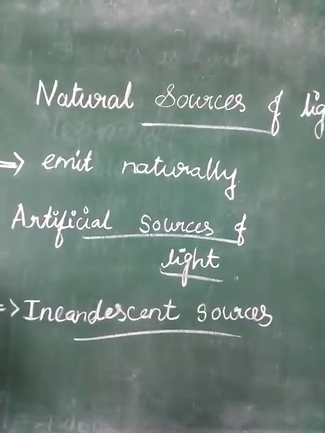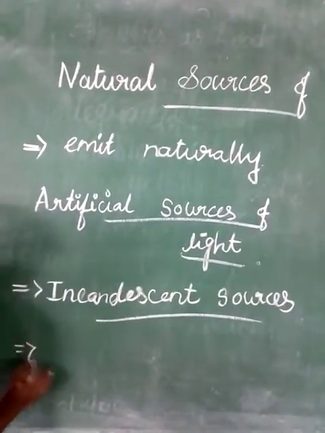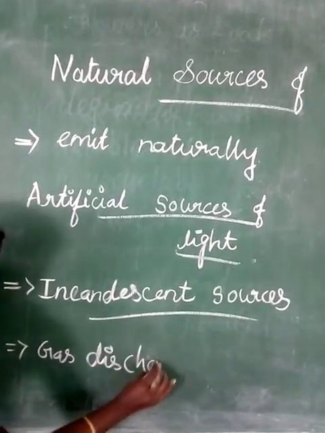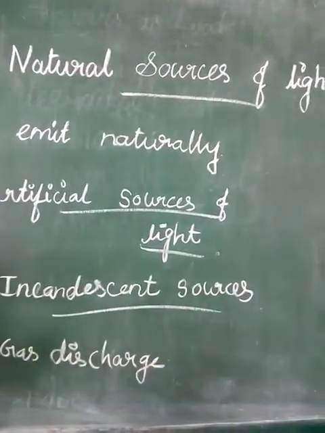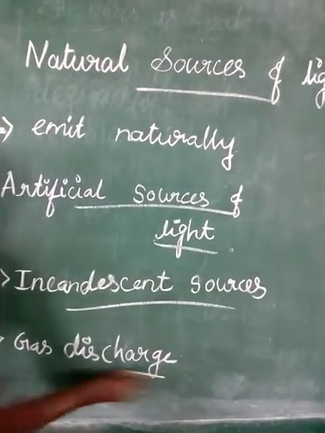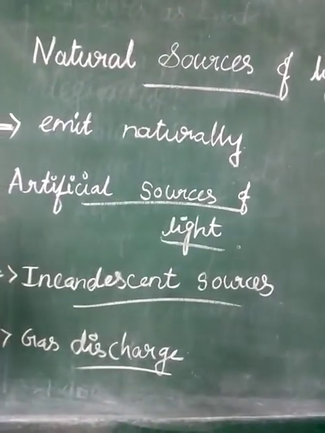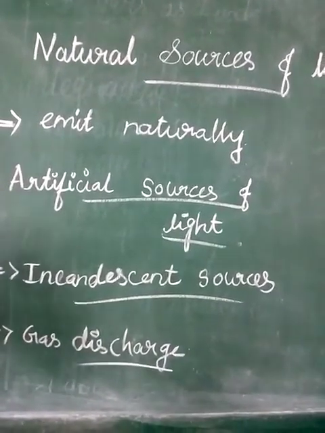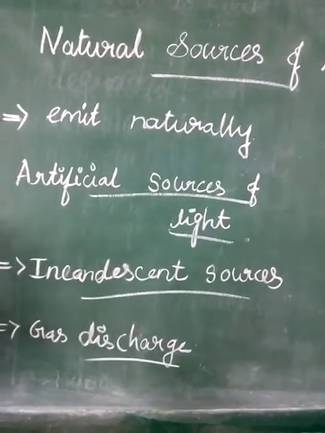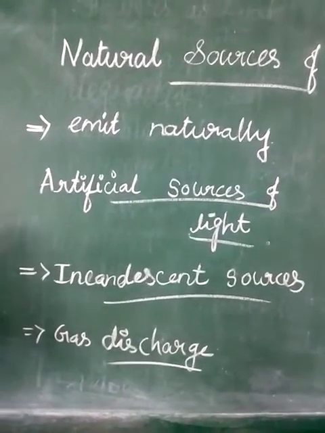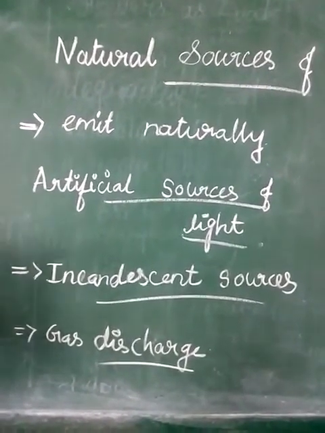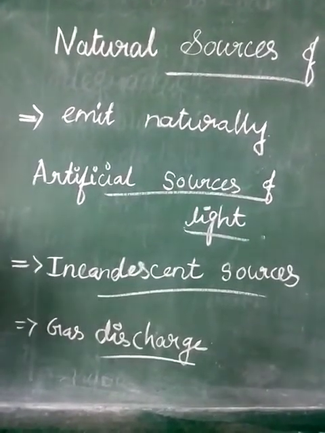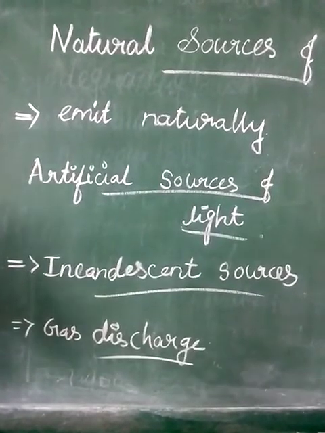Next, we are going to see the gas discharge sources. This is passing electricity through certain gases at very low pressure, which can produce light. That is known as gas discharge sources. For example, the neon lamp and the sodium lamp. These are two examples of gas discharge sources.